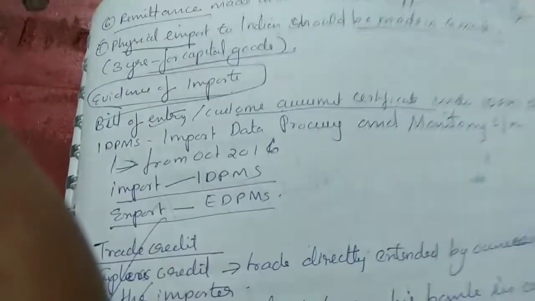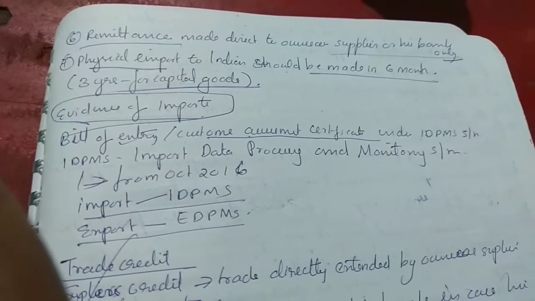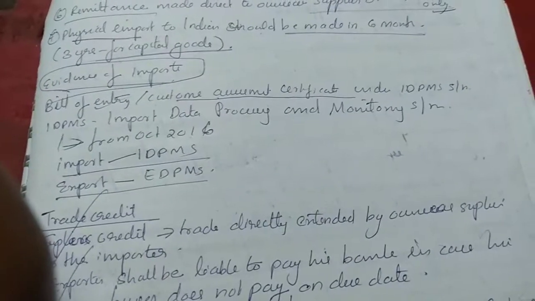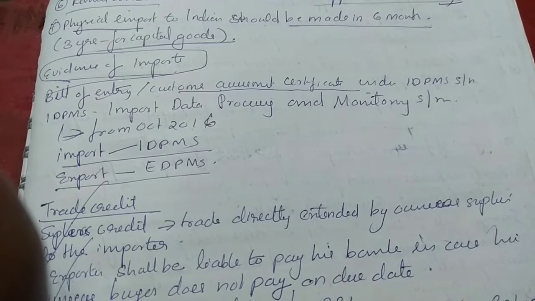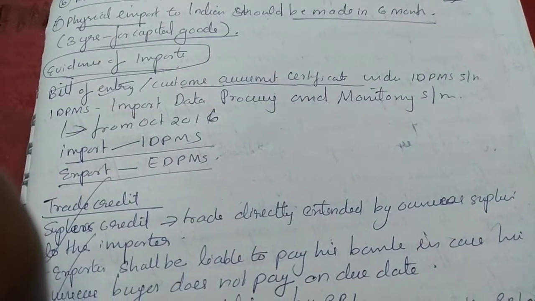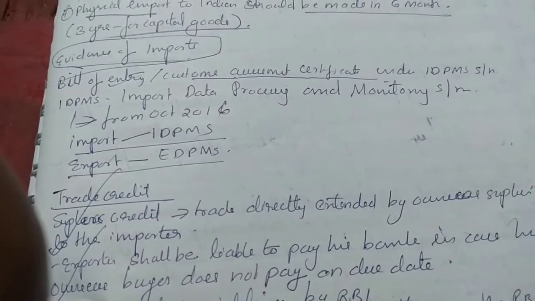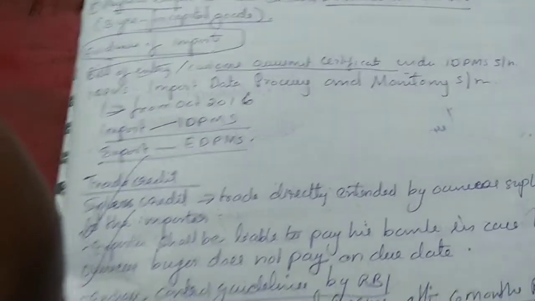Evidence of imports: one is bill of entry or customs assessment certificate under IDPMS system. IDPMS is Import Data Processing and Monitoring System, and it came into existence from October 2016. Import IDPMS, export EDPMS. Both are processing and monitoring systems set up by RBI. Trade credit.